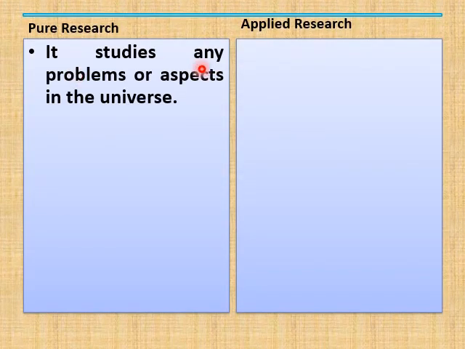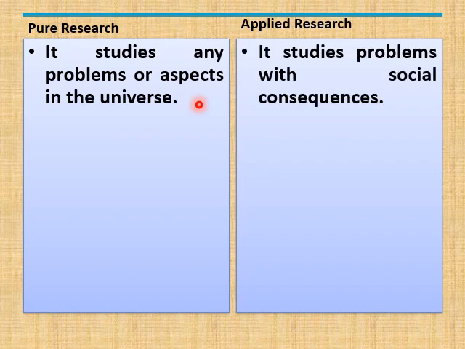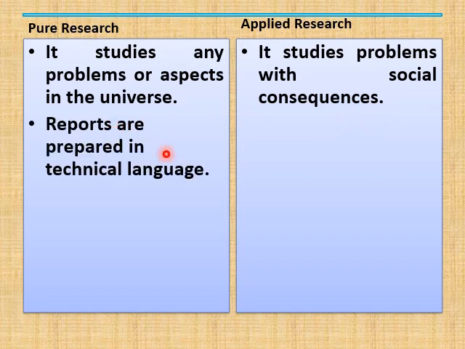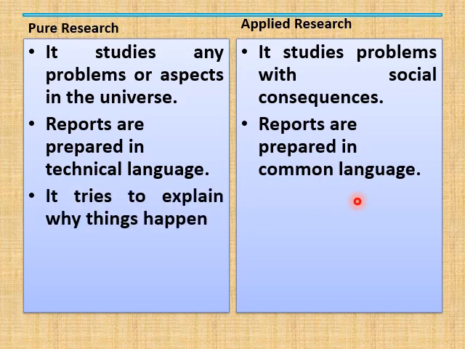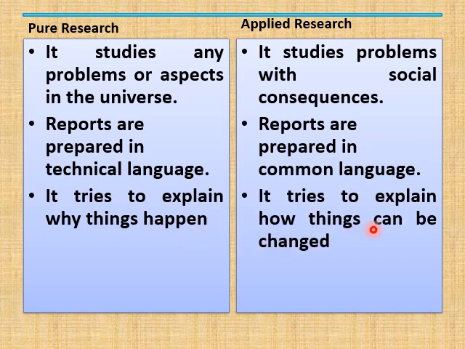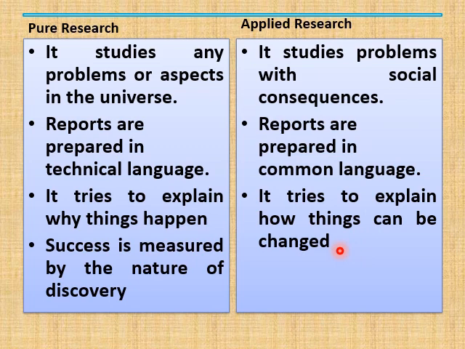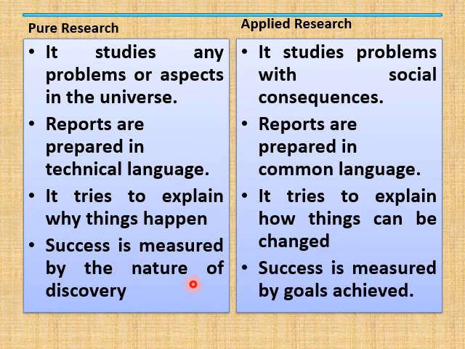Pure research studies any problem or aspects in the universe, but applied research studies problems with social consequences or social effects. Then reports are prepared in technical language in the case of pure research, but in applied research, reports are prepared in common language. In pure research, it tries to explain why things happen, but applied research tries to explain how things can be changed. The success is measured by the nature of discovery in pure research, but in applied research, success is measured by goals achieved.